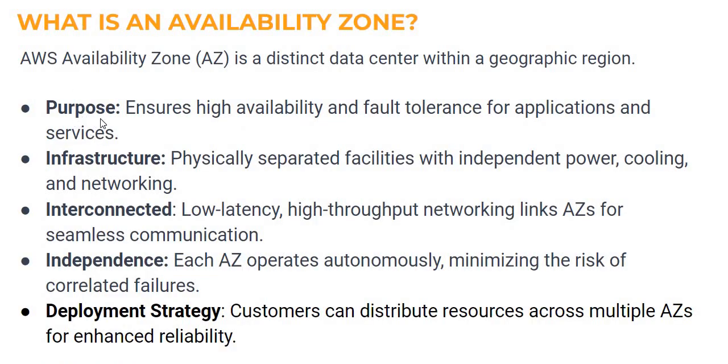And why do we need these availability zones? They provide us with high availability of data and fault tolerance for the application. Infrastructure wise also they are good. They have all separate facilities with independent power, cooling and networking. They are interconnected with each other. They provide us with low latency, high throughput networking, and links. They are independent of each other and operate autonomously. The deployment strategy can also help the user to distribute resources across multiple availability zones for enhanced reliability.